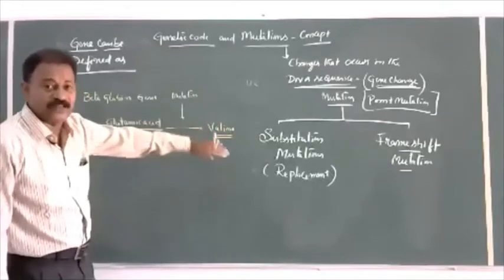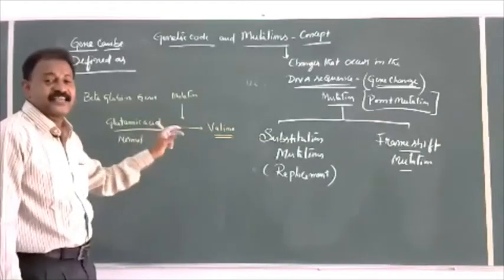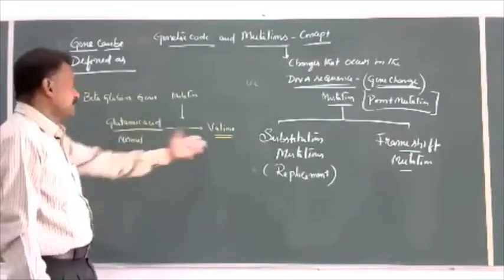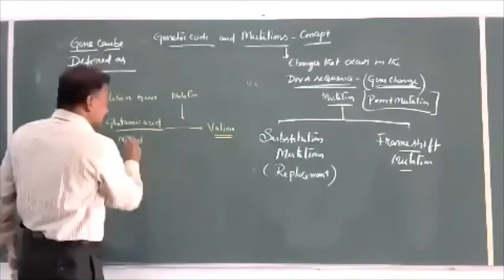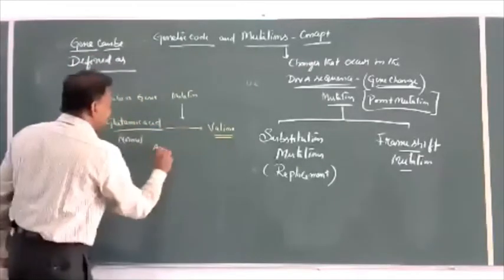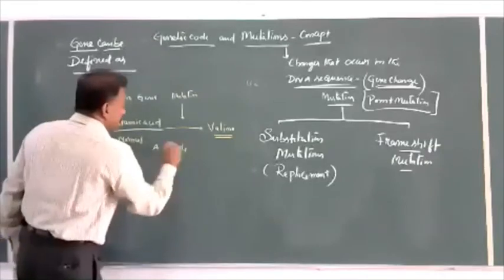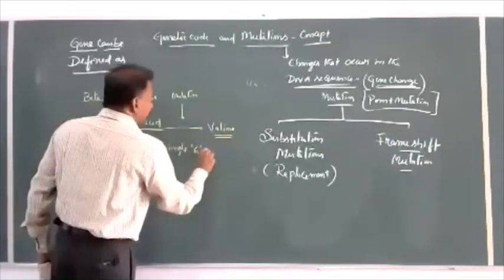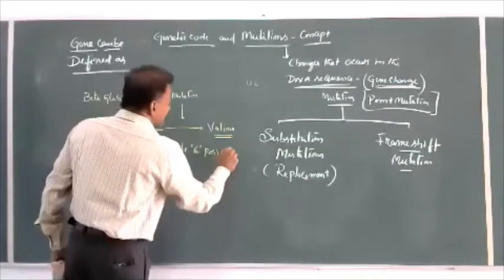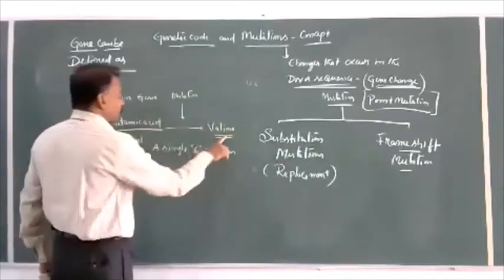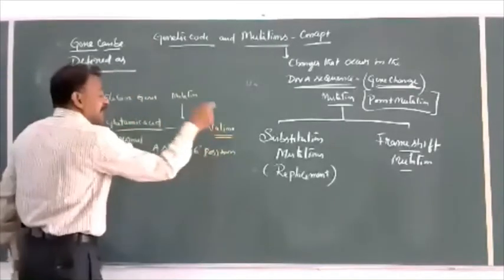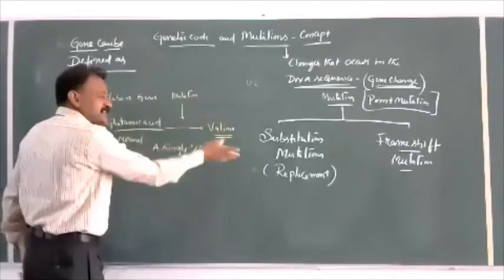GAA stands for glutamic acid. If A is changed to U, GUA becomes valine. So a single base at the sixth position changed from glutamic acid to valine, and automatically the amino acid sequence is changed.